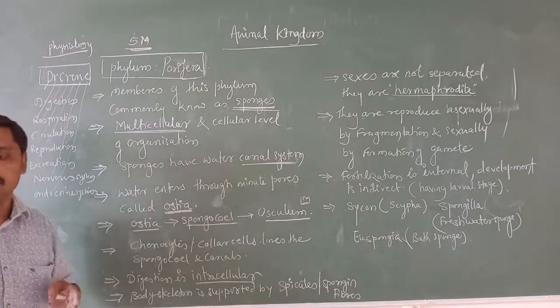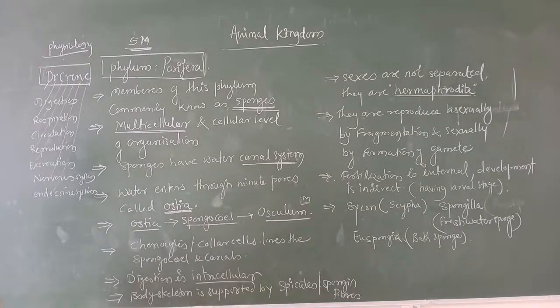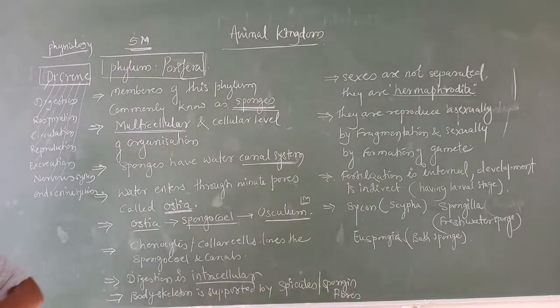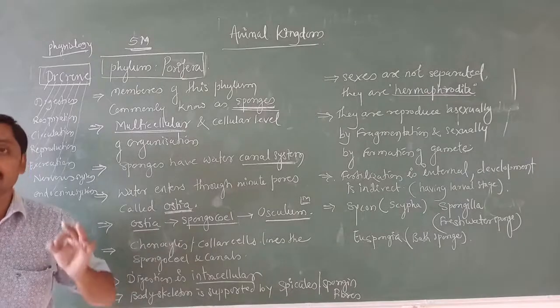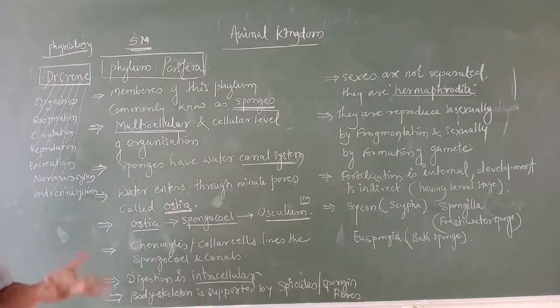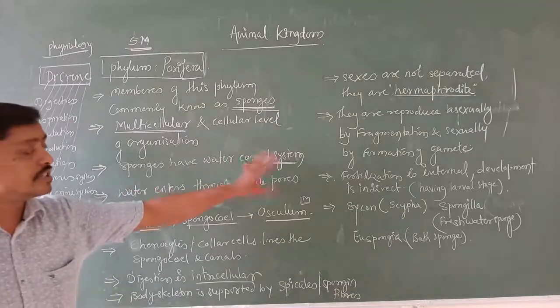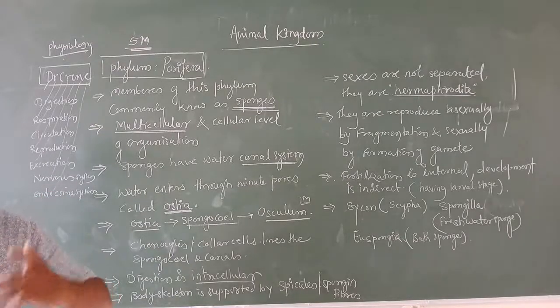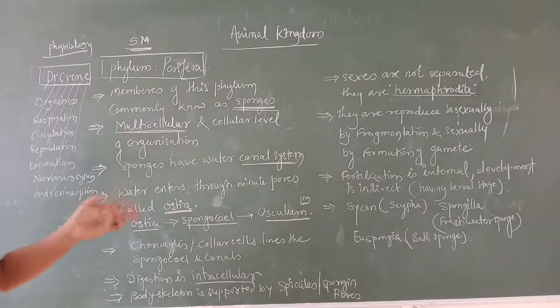Whatever food we intake is broken down through metabolic activities, and then it releases energy, and we use that energy to perform different functions. Likewise, in sponges there is no well developed digestive system or other systems, so this water canal system helps them to collect the food material. That is helpful for the sponges to collect the food materials and transfer them throughout the body.